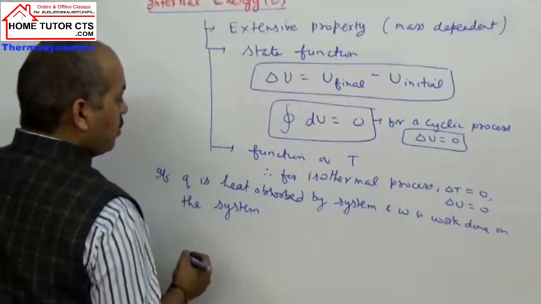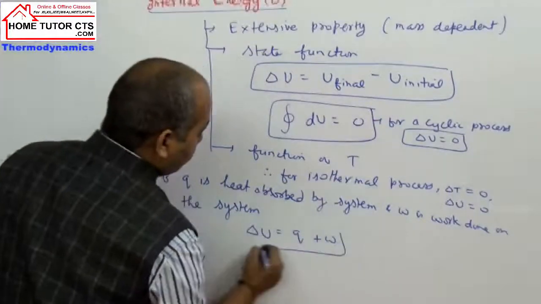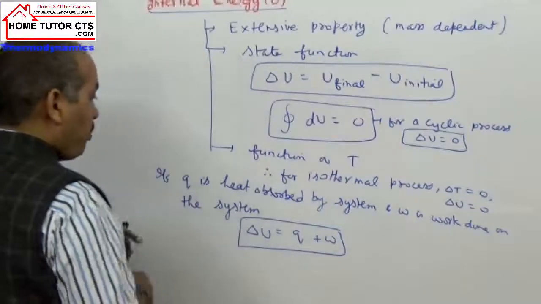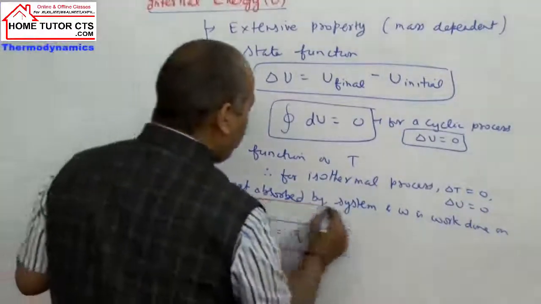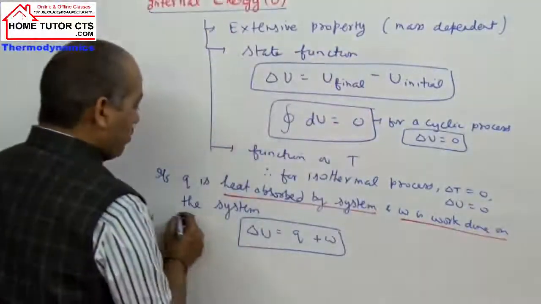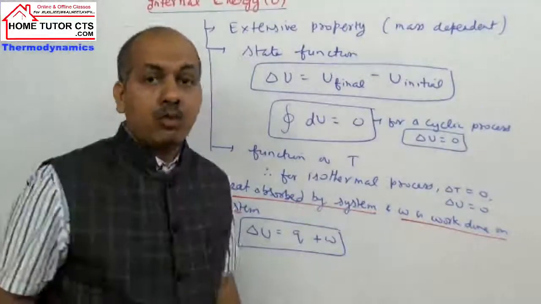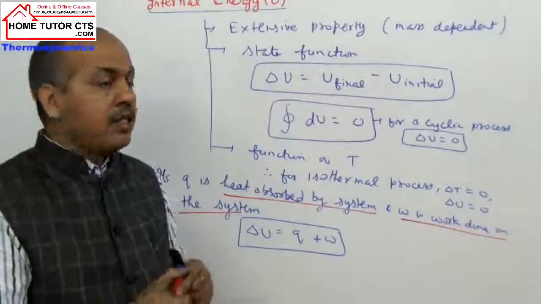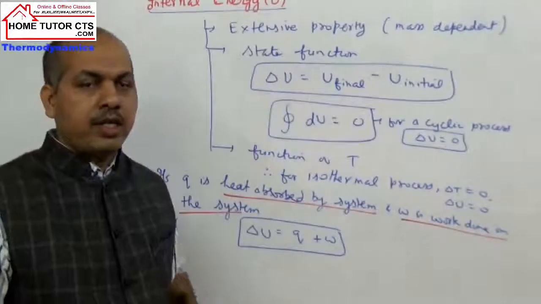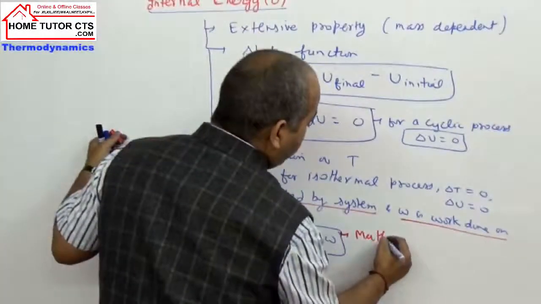In such a case, delta U will be how much? Q plus W. Heat is absorbed by the system, so Q is positive. Work is done on the system, so work is positive. Both add up and increase the system's internal energy. So delta U equals Q plus W.